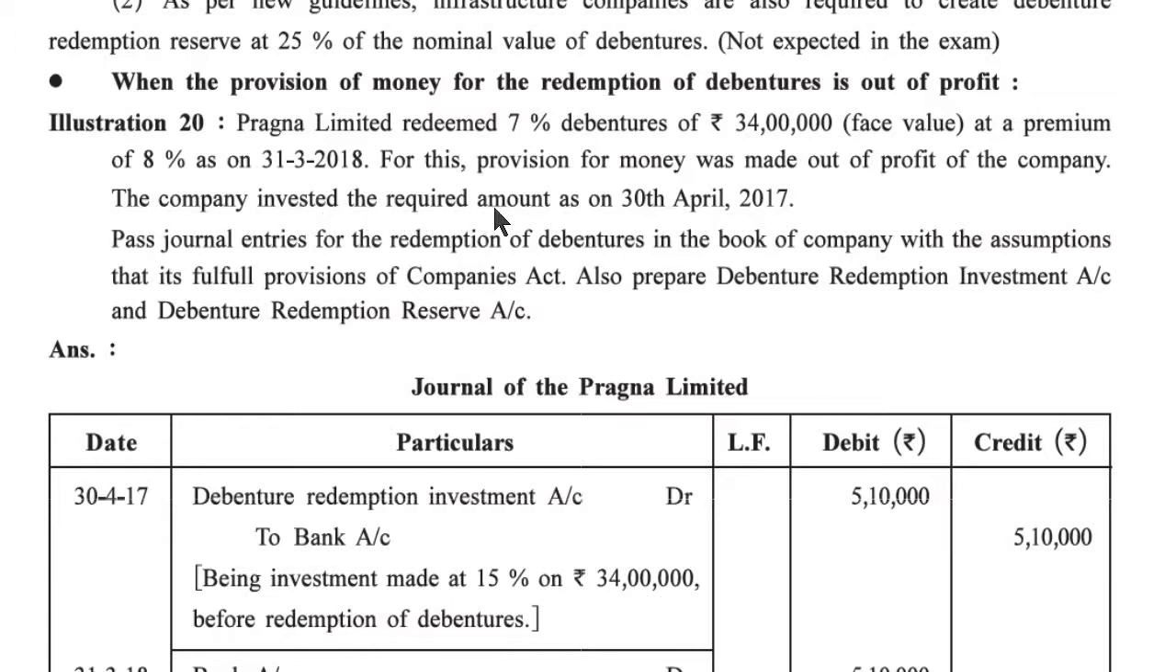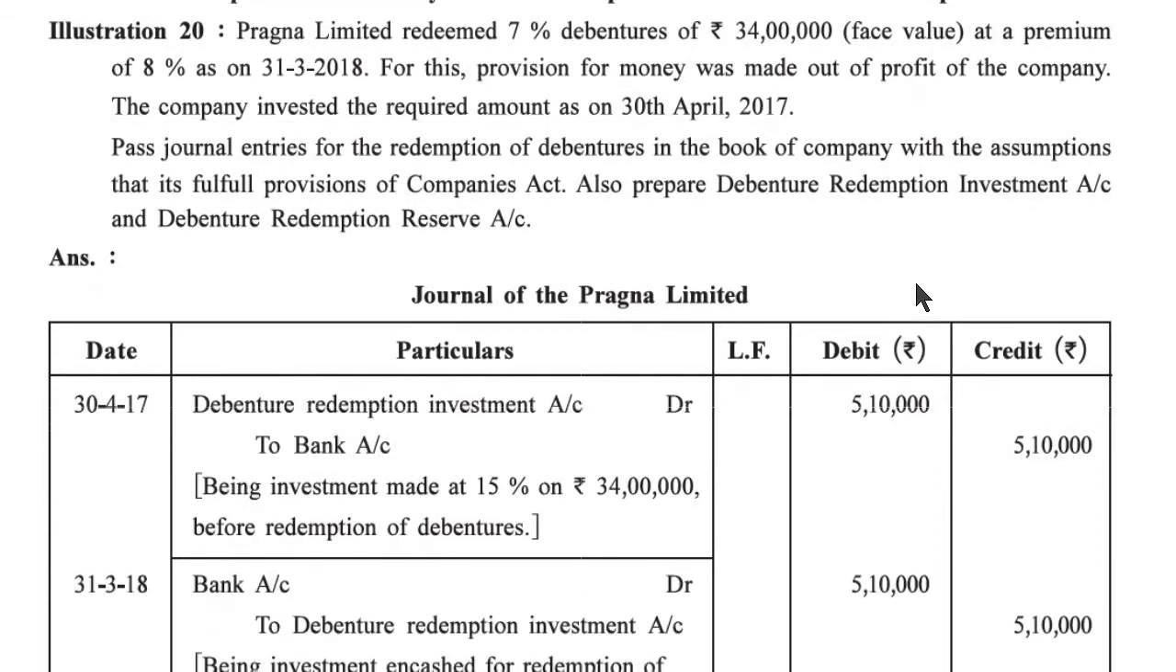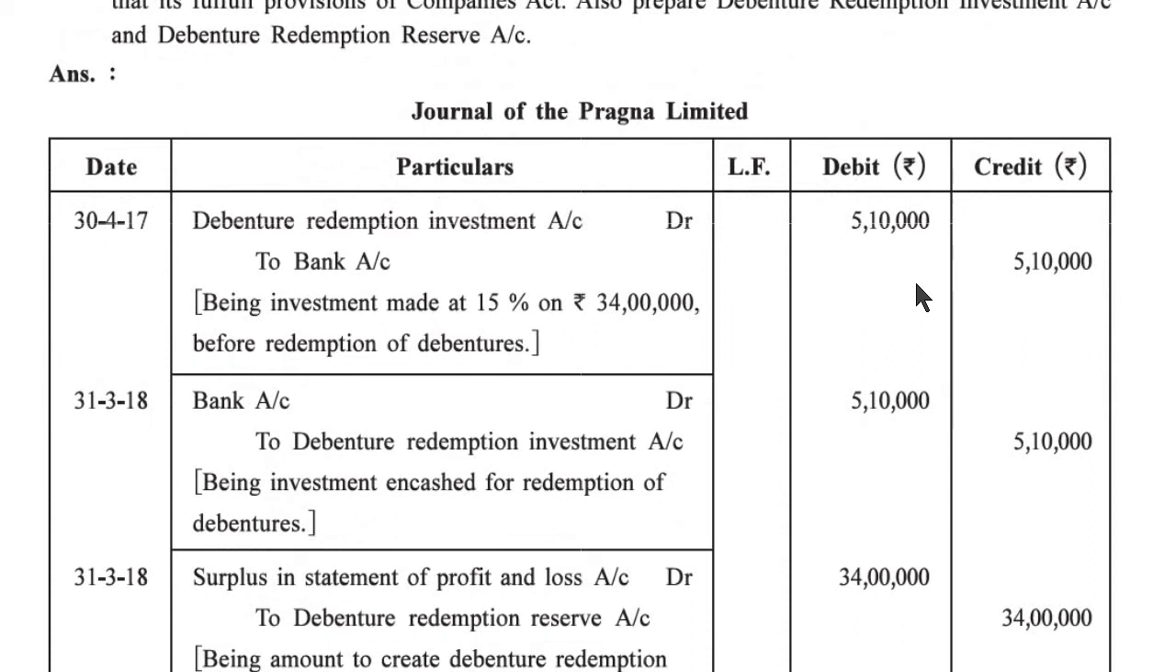The company invested the required amount on 30 April 2017. Pass necessary journal entries for the redemption of debentures in the books of the company with the assumption that it fulfills provisions of the Companies Act. Also prepare debenture redemption investment account and debenture redemption reserve account. Journal of Pragna Limited.